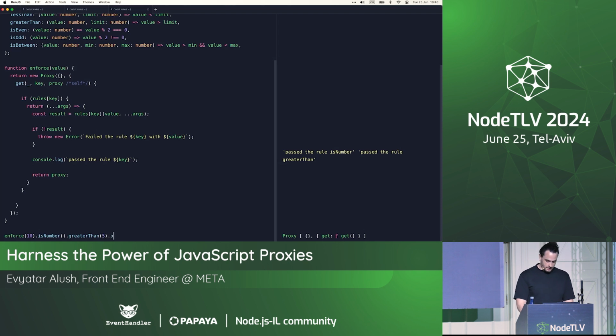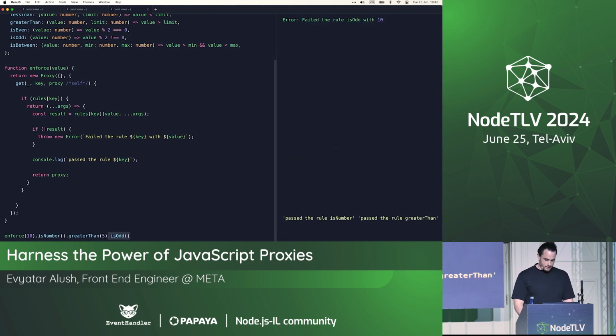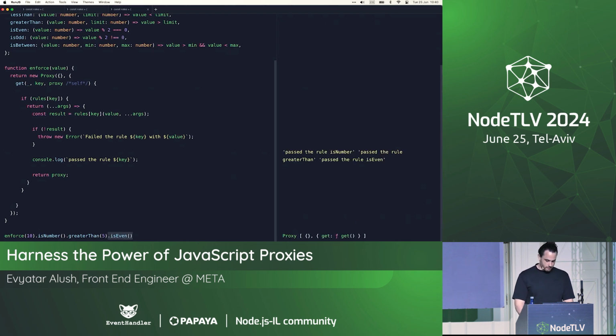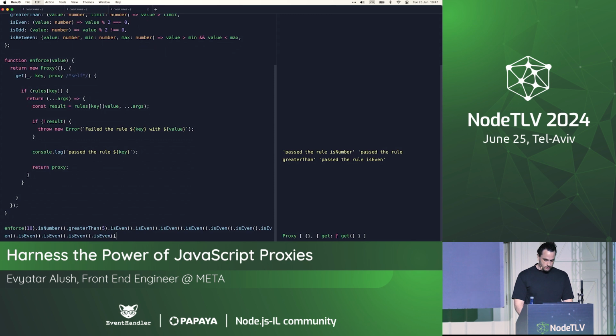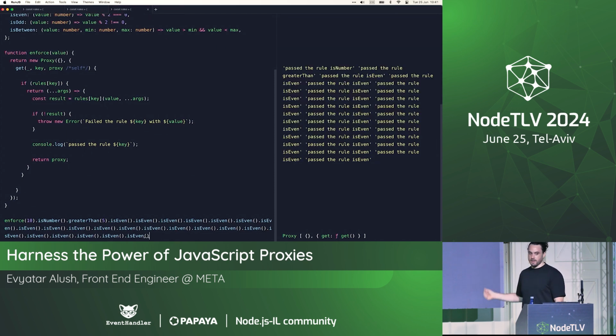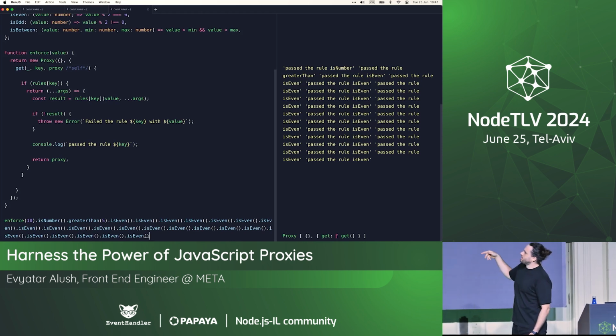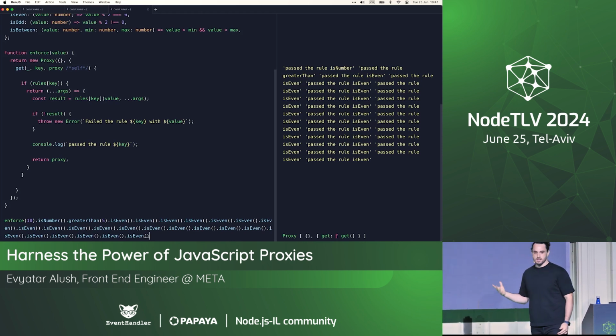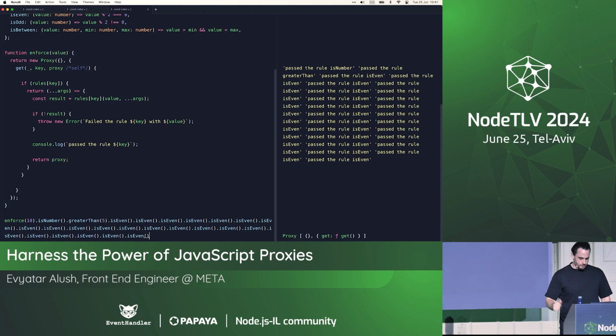So, for example, is odd, and, is even, and then forever and ever. Yes, we have all of that. So we can infinitely chain already, and that was like, I don't know, 10 lines minus the braces and console logs, so that's pretty dope already.